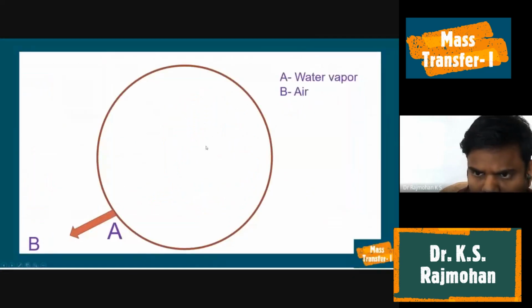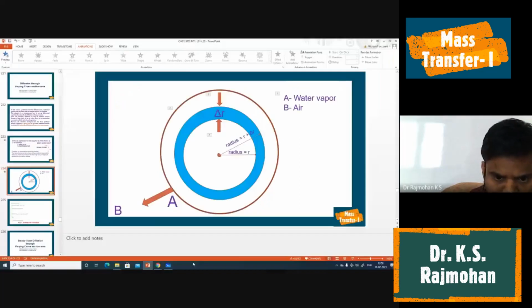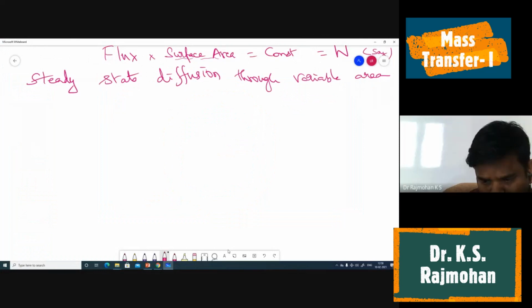we have a binary system of A and B, where A is diffusing through a stagnant B. Okay, so we are considering this to be a stagnant B. And whatever the water droplet and naphthalene ball, we are assuming the solid is moving through itself.